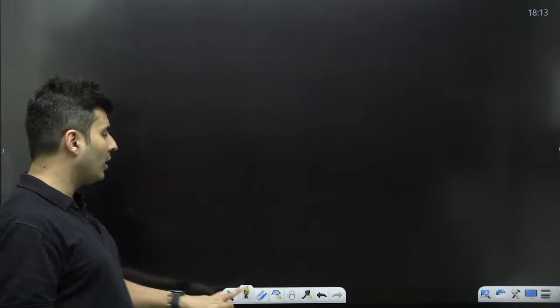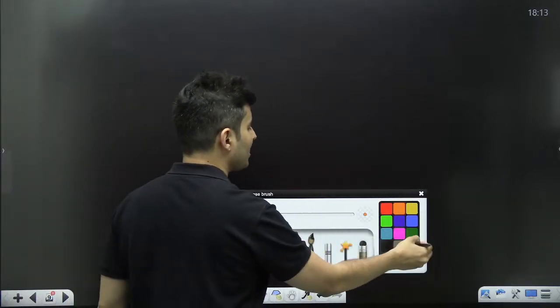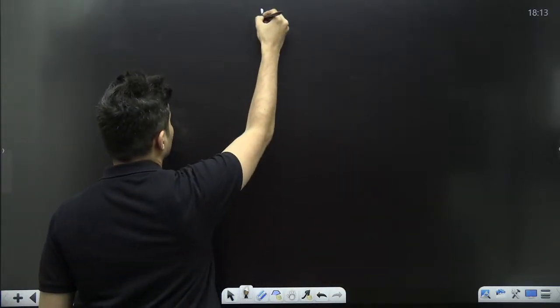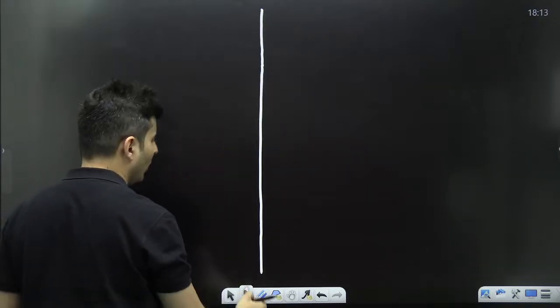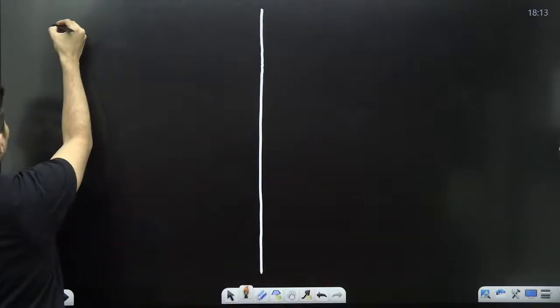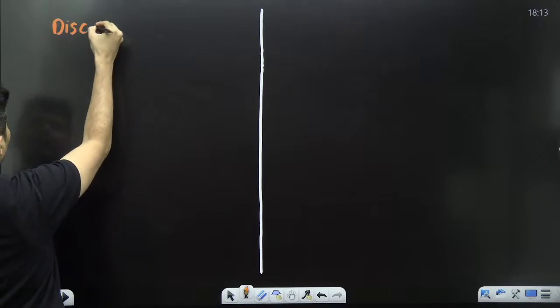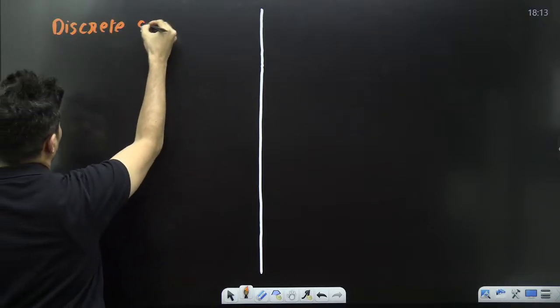So what is the formula for finding the moment of inertia? I would say there are two formulas depending on what kind of body it is. One is basically your discrete system.